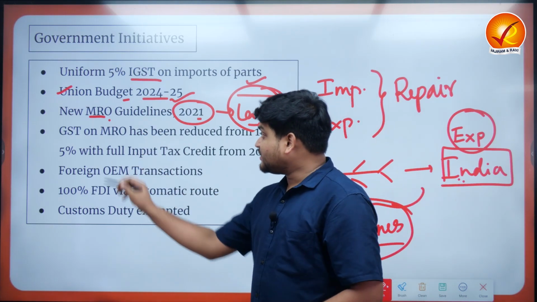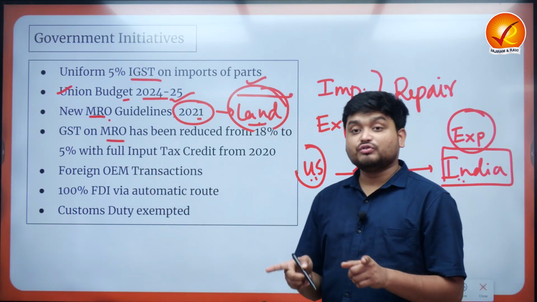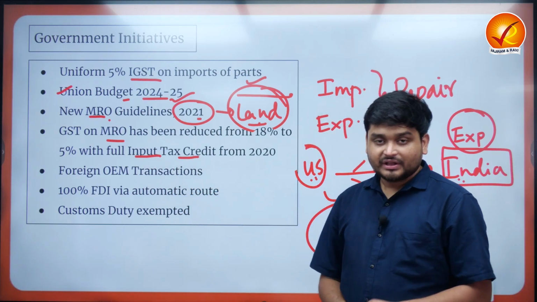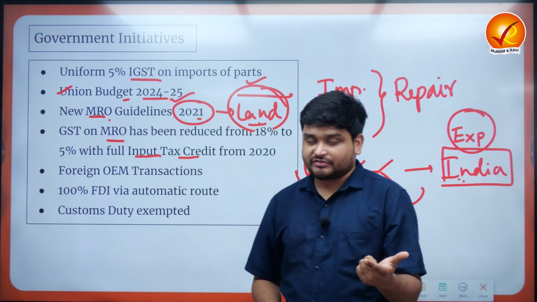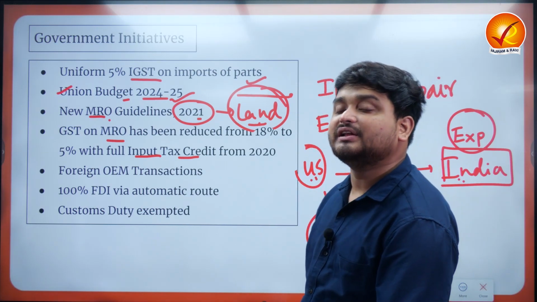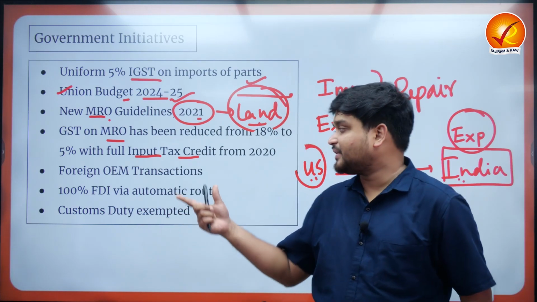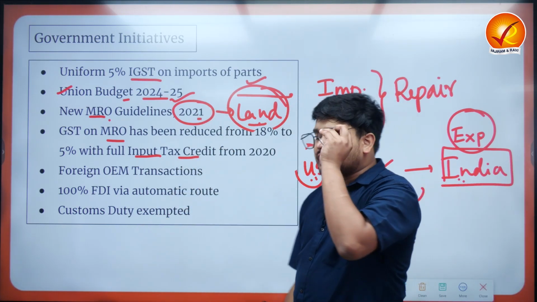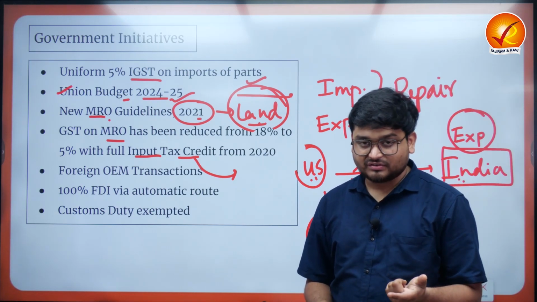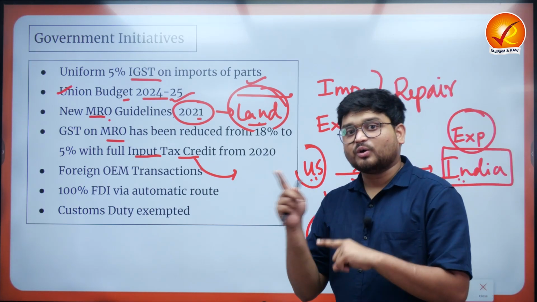Next, the GST on MRO has been reduced from 18 to 5% with a proper amount of input tax credit. Now we understand that whenever manufacturers purchase raw materials for their manufacturing items, in this case the MRO industry, they have to pay some taxes with reference to GST on the raw materials.